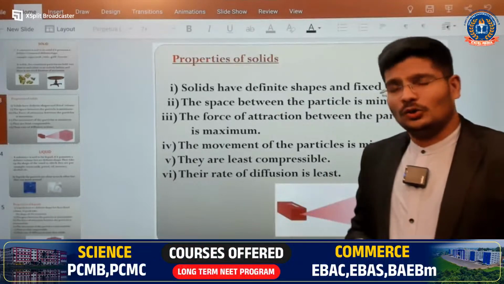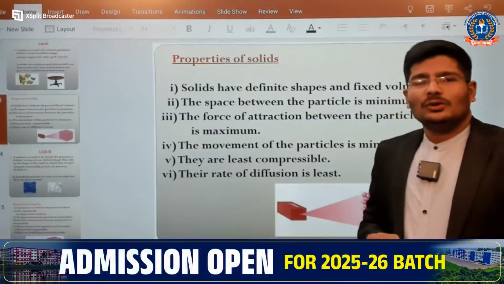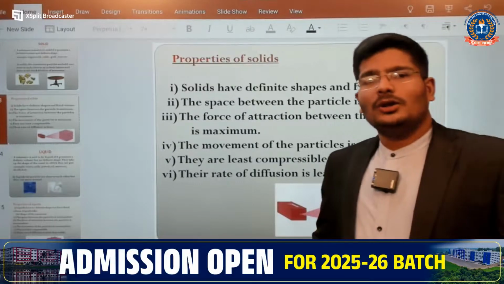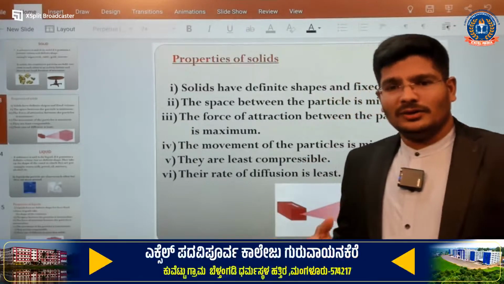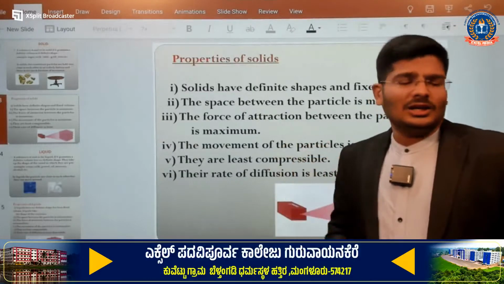Are you understood? I hope most of them are very attentive in the class, but still I can tell you, you are going to make a big difference when you come to the college. So most of them.